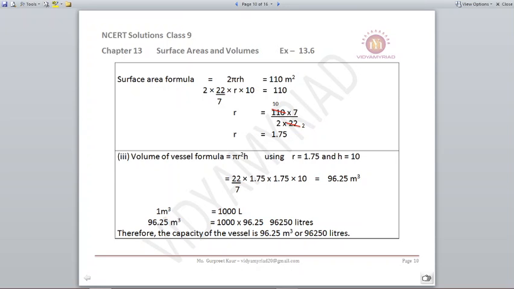Now we also need to find out the volume. So the formula for volume is pi r square h. Now what is the radius over here? I will be using radius as 1.75, height as 10. Using this, I get my volume as 96.25 meters cube. But I want my answer in liters. So you need to remember that 1 meter cube is equal to 1000 liters. So for 96.25 meter cube, it will be multiplied by 1000. So you get 96250 liters.